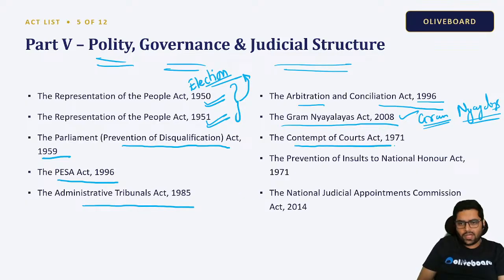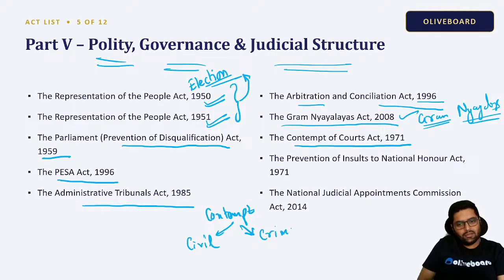Contempt of Courts Act 1971. I cannot just go and criticize the Supreme Court or High Court. I can criticize it, but not owing to contempt. Now, this contempt is of two types. One is civil contempt, one is criminal contempt.